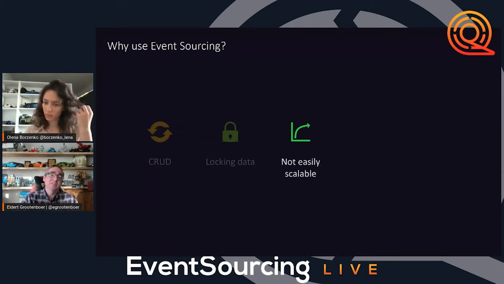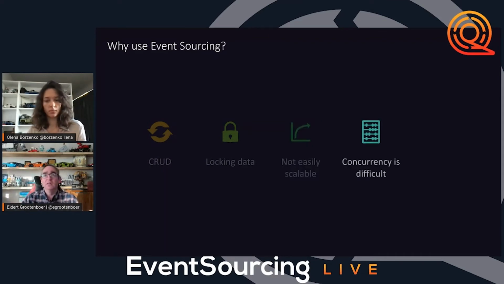Event sourcing helps with this, because instead of locking the data, we just push in events. That way we can scale very high, because all we do is write to the data store. We're not updating anything. Then our consumers just get the latest status of all the events, and they can calculate their current status. This is why event sourcing is so important: we can very easily scale up, unlike with CRUD.